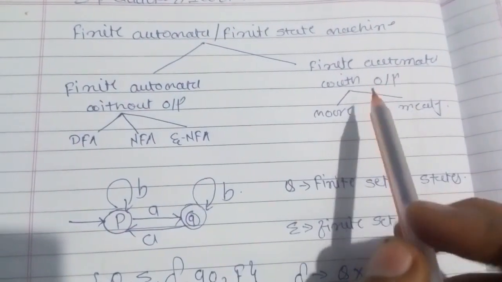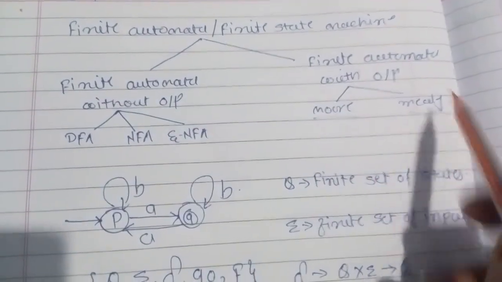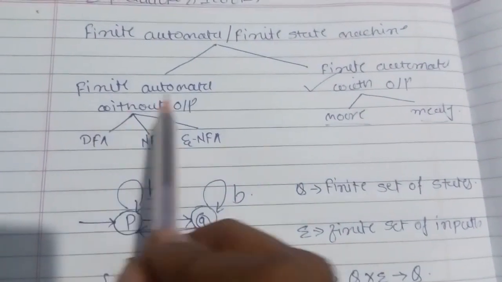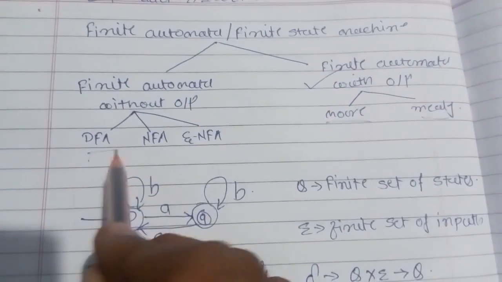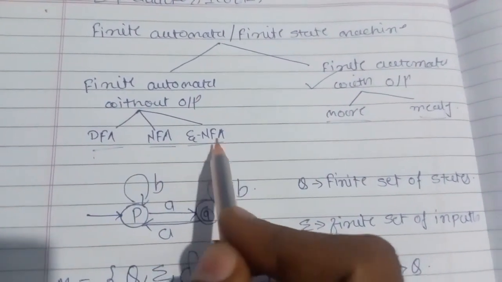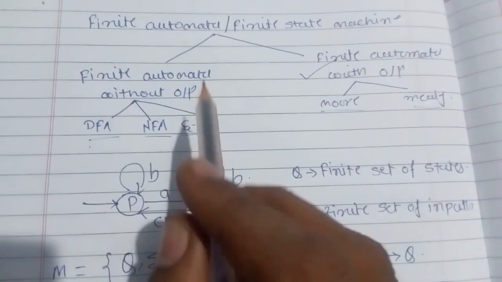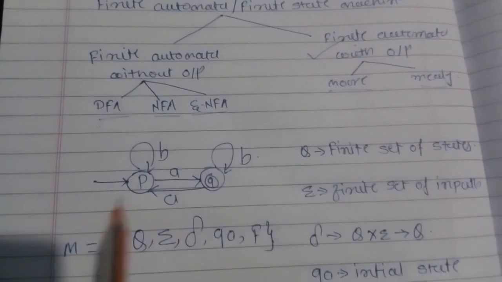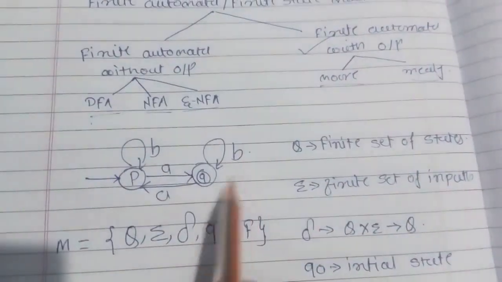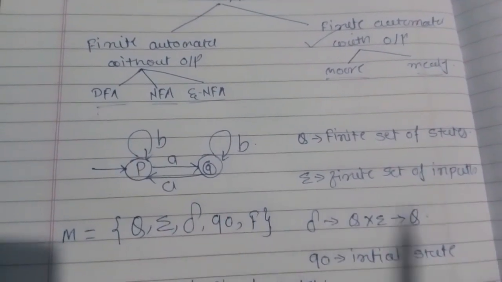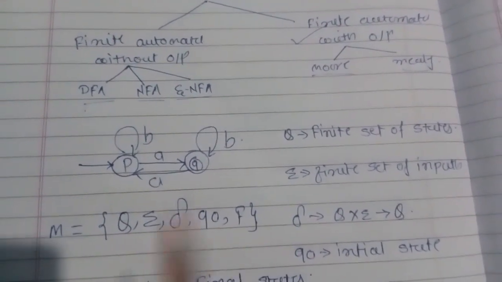Finite automata with output, you have Moore machine and Mealy machine. We'll see this later on. Right now, we'll not see it. And in finite automata without output, we have DFA, NFA, and epsilon NFA. Don't worry what all these things are about. We'll see everything in detail. So basically, let's say this finite automata is given to you. First we'll see some basic concepts, then we'll move ahead to how to construct it and what this is all about.